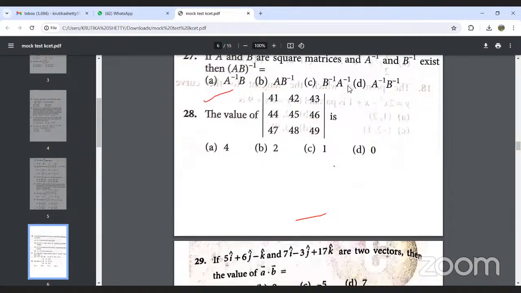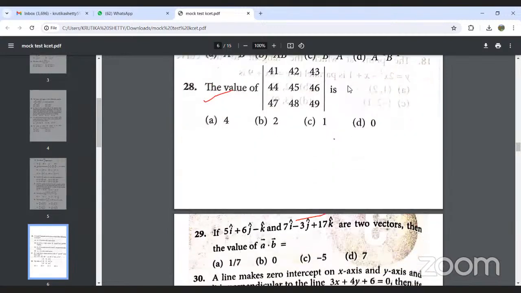So in question number 28, we have to find the value. In most of the cases, here we need to apply the operations. When such types of questions occur, you need to make use of the operations and simplify. So what we can do is, first row I will give as it is, and then I will apply the operations.